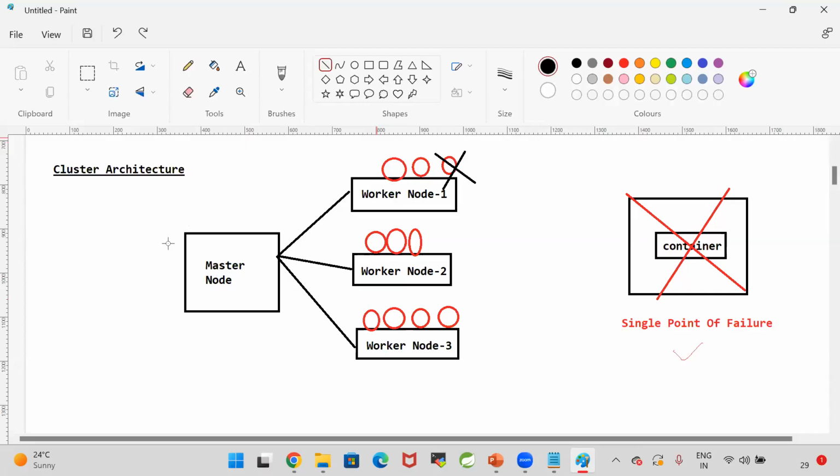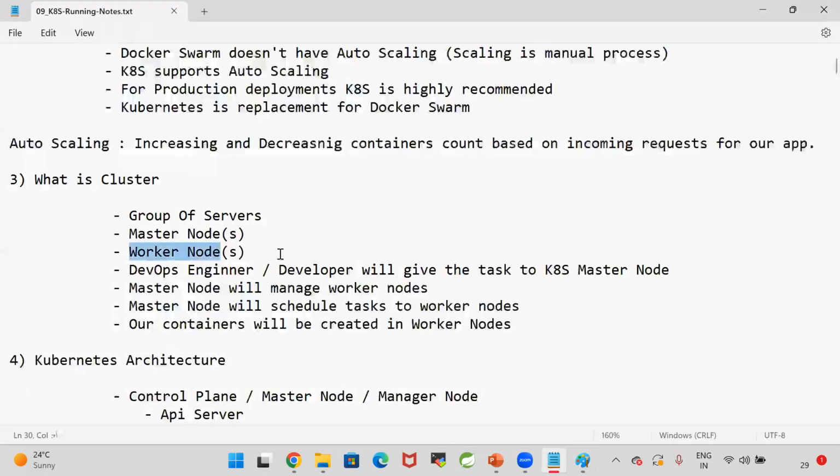There is a chance of master node failure, so instead of taking one master node, we can take multiple master nodes so that we have high availability. High availability is nothing but that at any point of time, my application should be available. There should not be any downtime for my application. That's why we run the applications in the cluster.